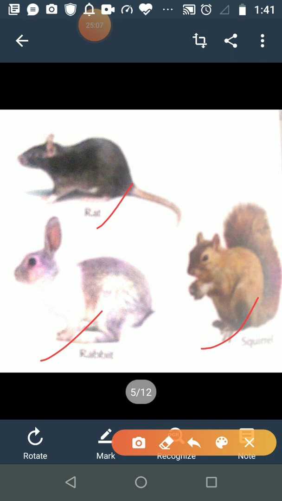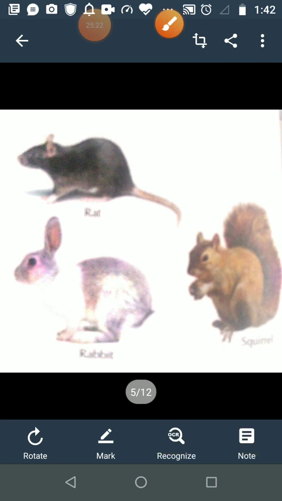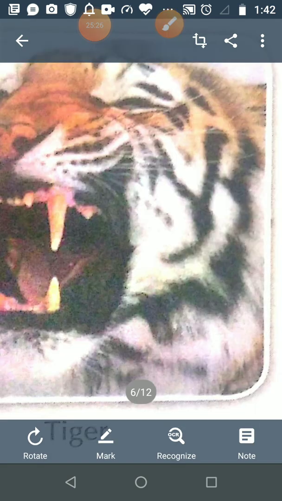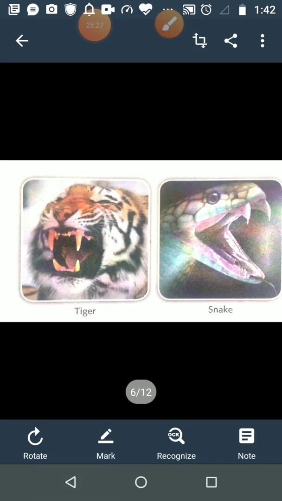Now let us discuss what type of teeth carnivorous animals have. First see the picture, then I will explain.